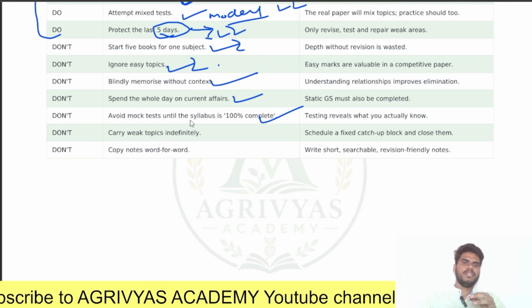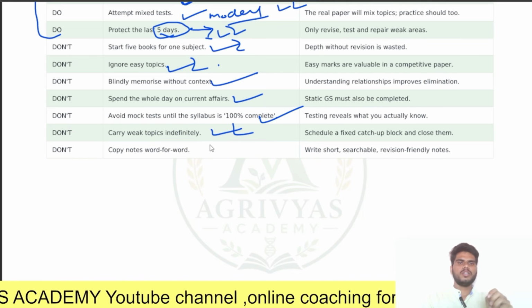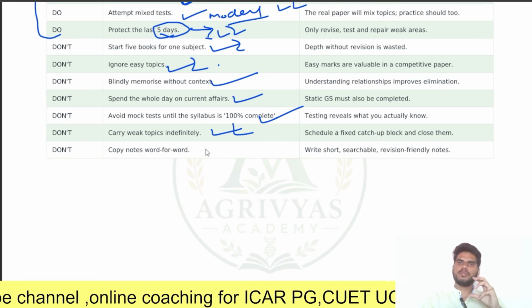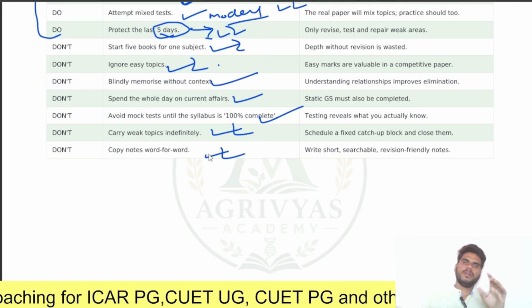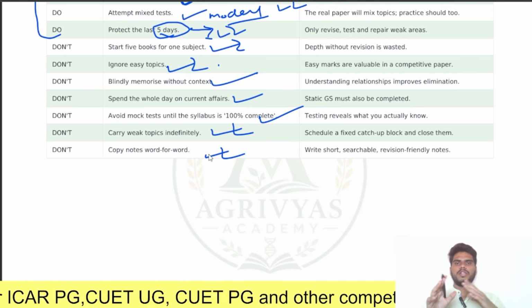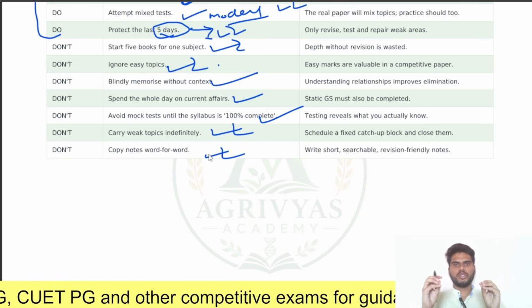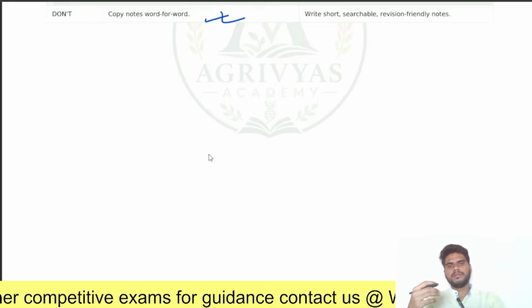Next, don't carry weak topics indefinitely. If you are weak in a topic, don't stick to it. If you feel the topic is burdening you, just leave it. Next, don't copy notes word for word. This is very important. Don't copy each and every word into your notes. So these are the things you should do and should not do for your preparation in these 40 days.